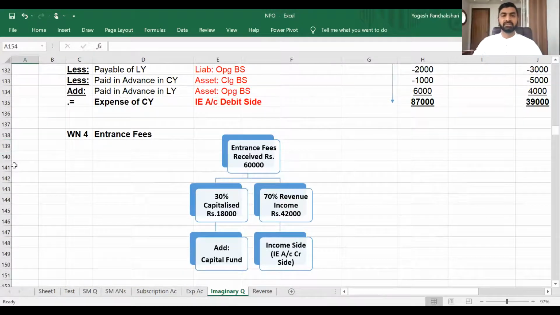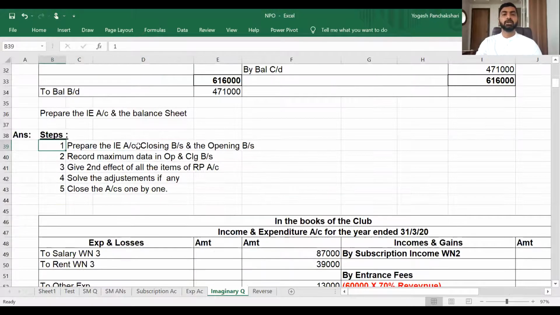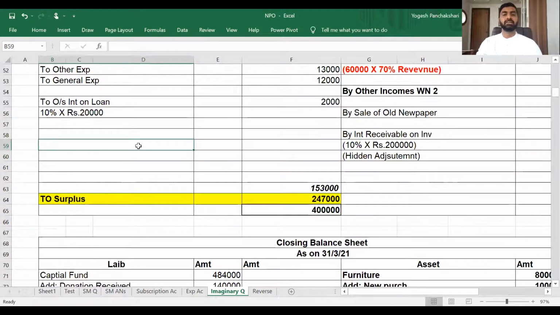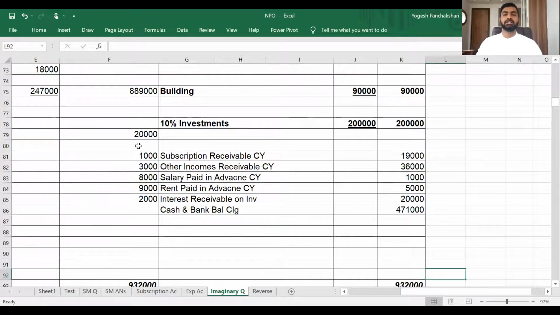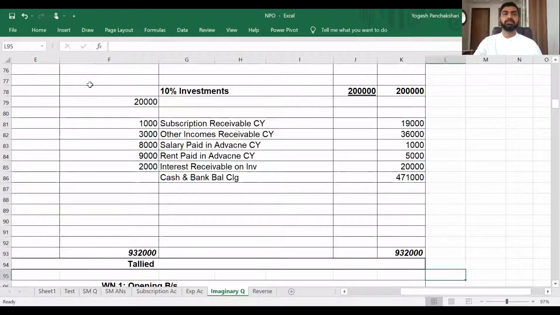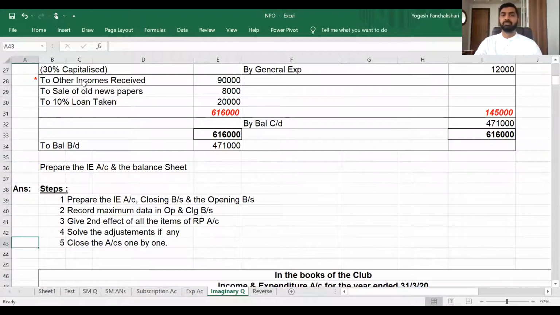Entrance fees received 60,000, 30% capitalized, added in capital fund, 70% revenue, income side, that is IE credit. Now all the adjustments are over. Simply close the income expenditure account. There is a surplus, add it in the capital fund. If it is deficit, reduce from capital fund. And if you check it properly, your balance sheet is perfectly tallied. So in this way, you can follow the steps and you can get the second type of question tallied in these 5 steps itself. Take the screenshot of these steps so that we can move forward.